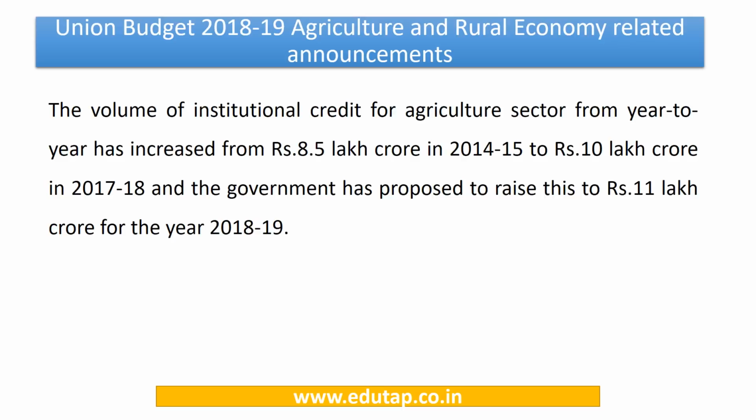So the volume of institutional credit for agriculture sector has seen an increase from year to year. So initially in 2014-15, it was just Rs. 8.5 lakh crore. Then it has moved on to 10 lakh crore in the year 2017-18. Now the present allocation stands to be Rs. 11 lakh crore that we have discussed.